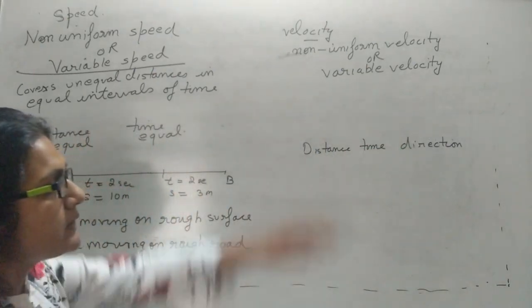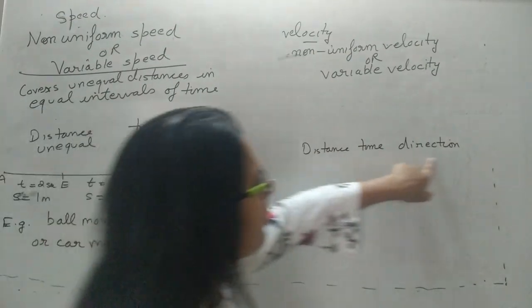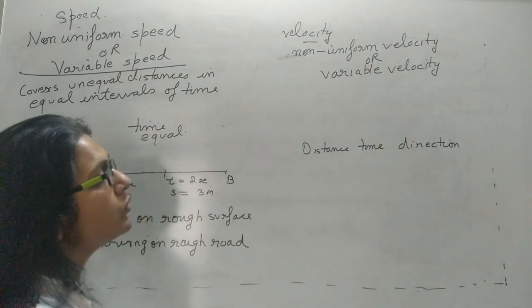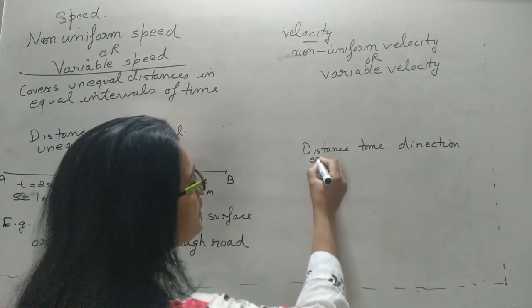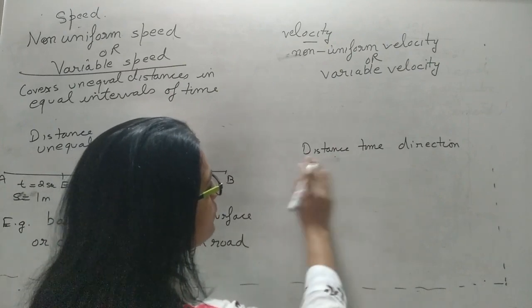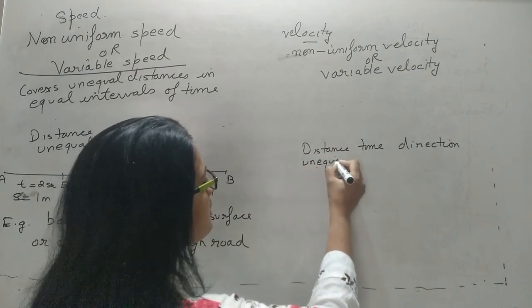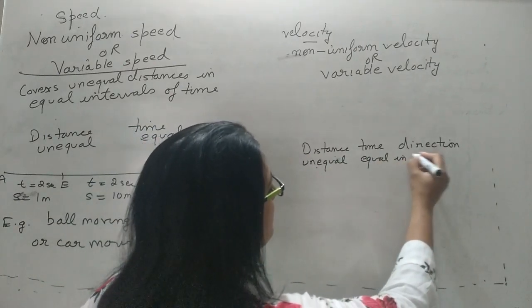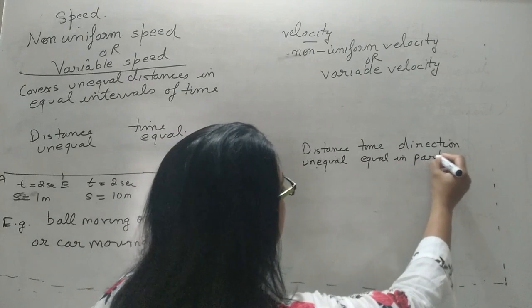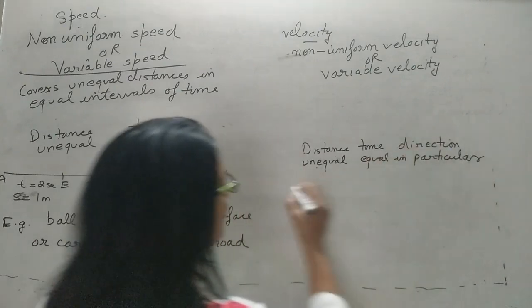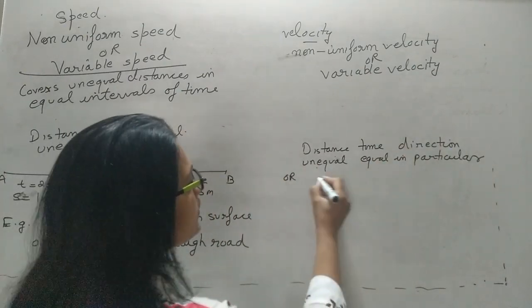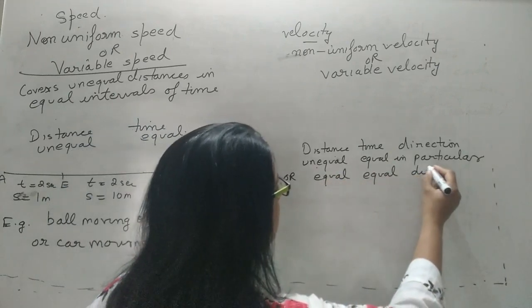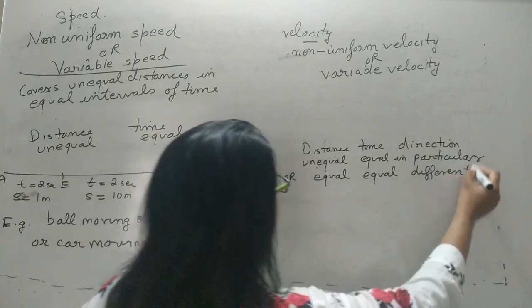So when we write its definition, we have to take all three things. A body is said to be moving with non-uniform velocity if it covers unequal distances in equal intervals of time in a particular direction, or if it covers equal distances in equal intervals of time but in different directions.